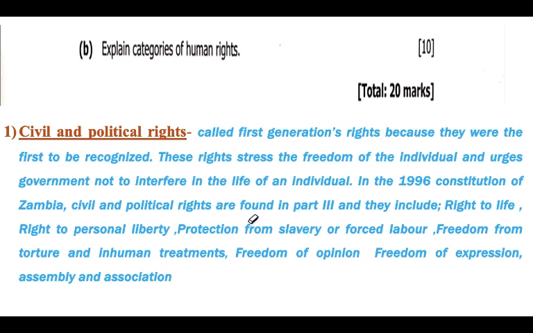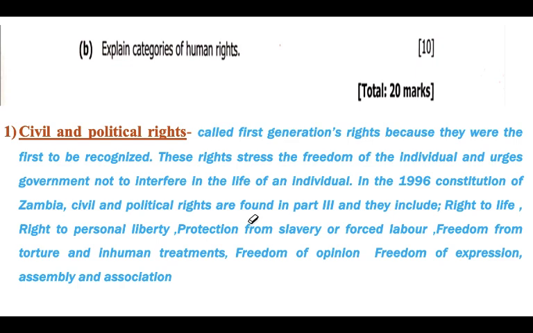In the 1996 Constitution of Zambia, civil and political rights are found in Part 3 of the National Constitution. So they are found in the third part of the Constitution. The right to life is one of the civil and political rights.